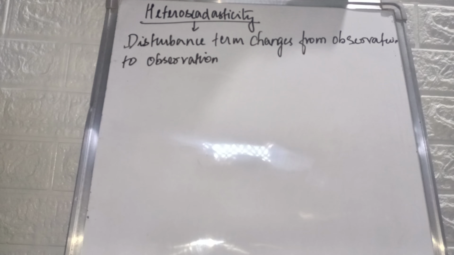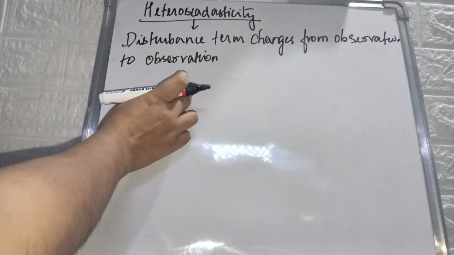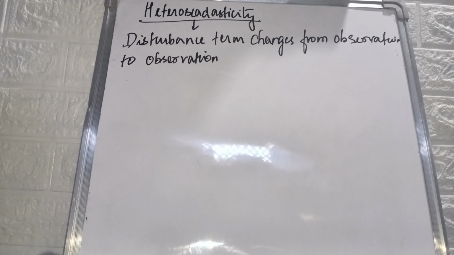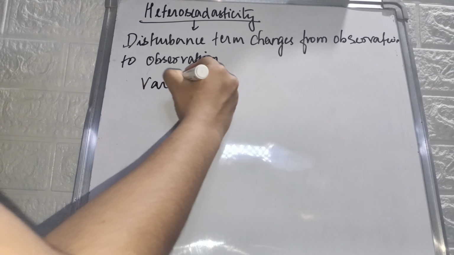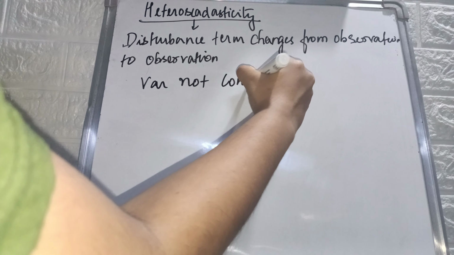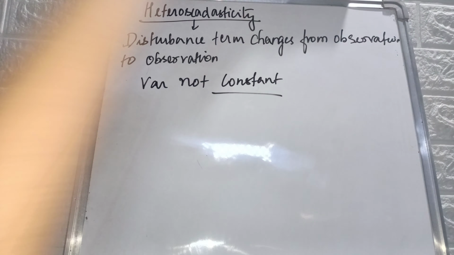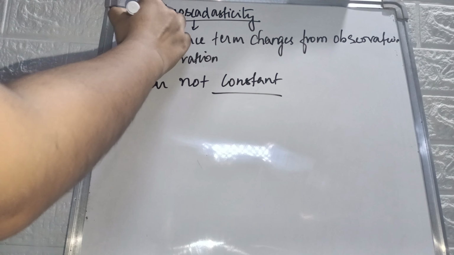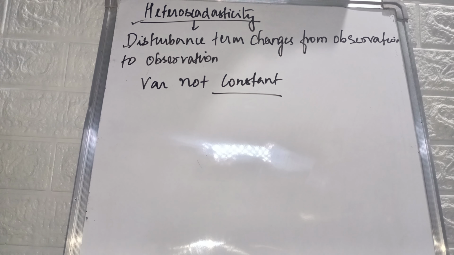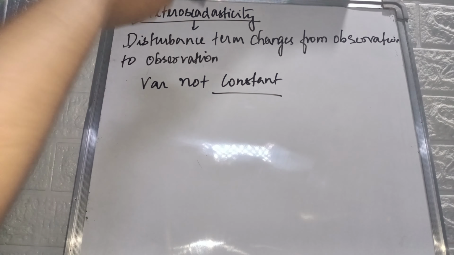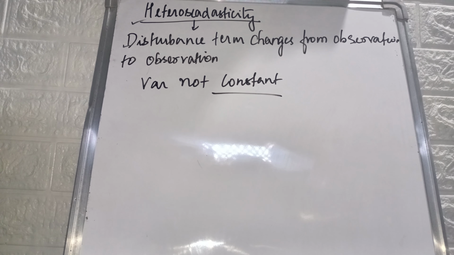When the disturbance term changes from observation to observation, it means the variance is not constant. Variance changes from observation to observation. That is known as the problem of heteroscedasticity. So heteroscedasticity occurs in the regression model, in the OLS model, right?